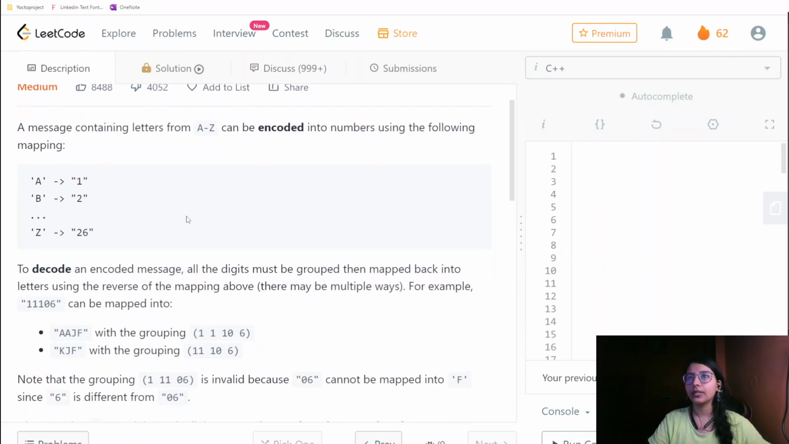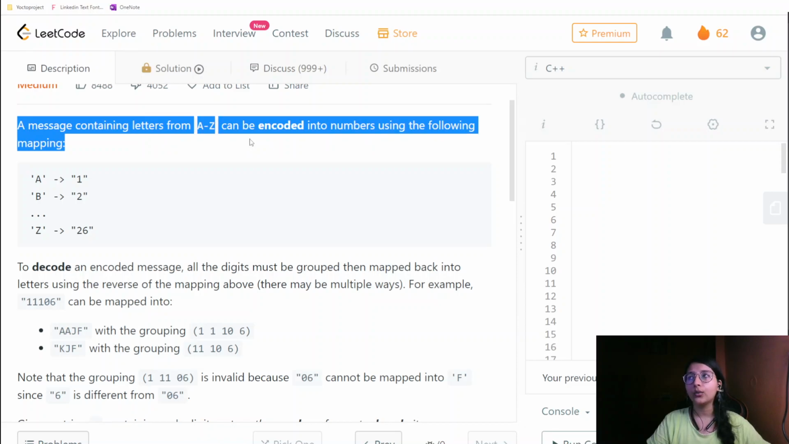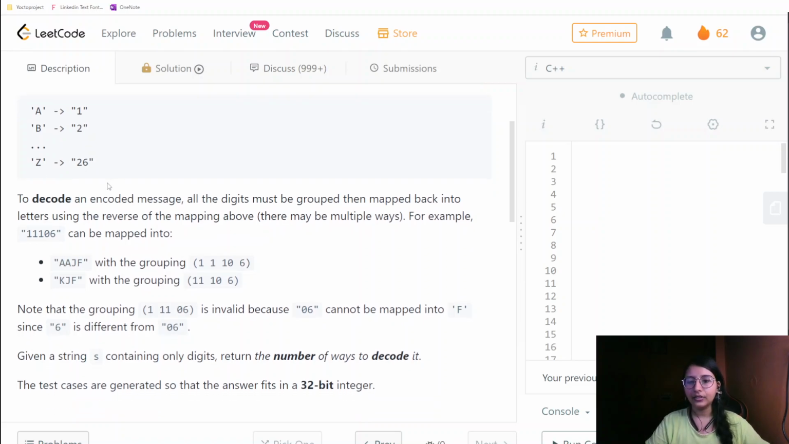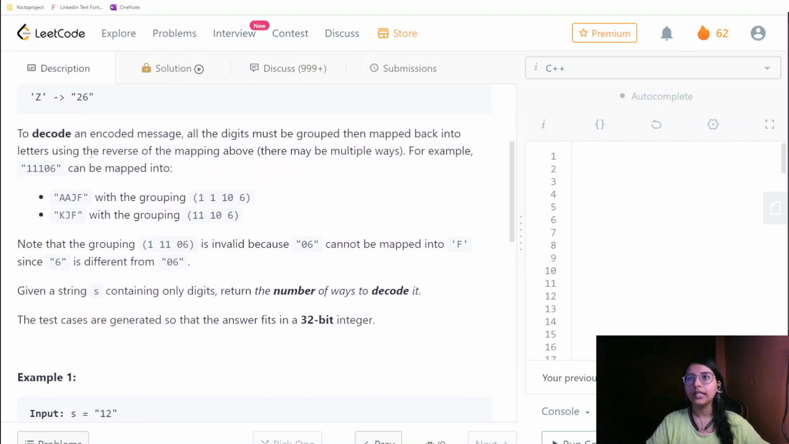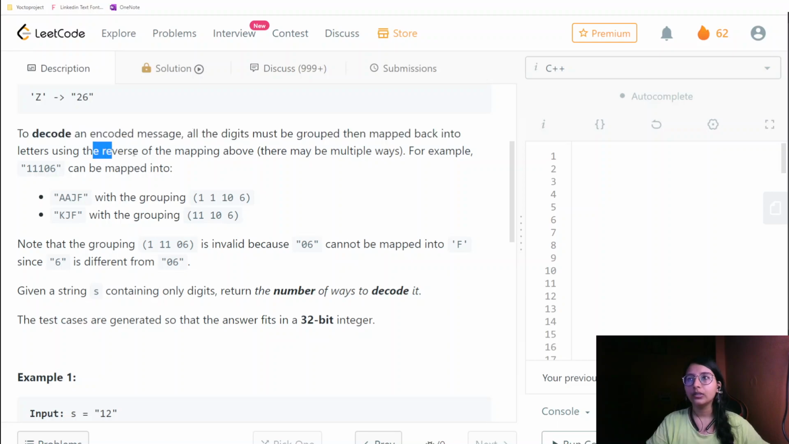So basically in this question, as we read out, a message containing letters from A to Z can be encoded into numbers using the following mapping. Basically, A is encoded as 1, not as 0 but as 1. And similarly, Z is encoded as 26, as you can see here. Now, to decode an encoded message, all the digits must be grouped, then mapped back into letters using the reverse of the mapping above.